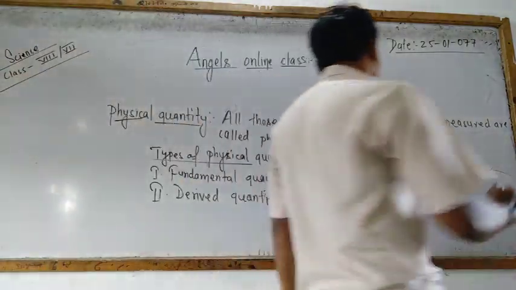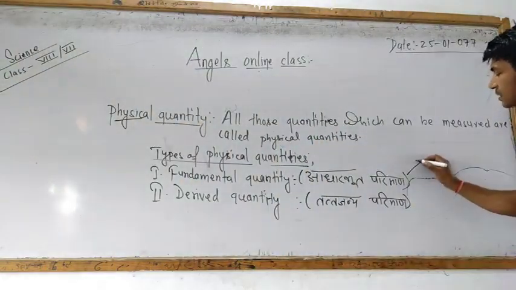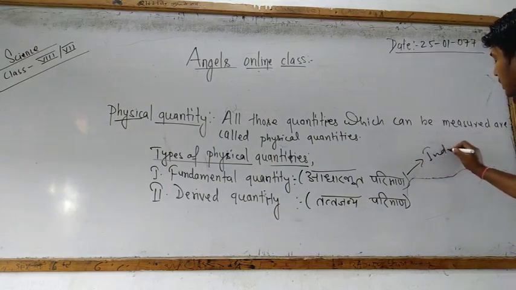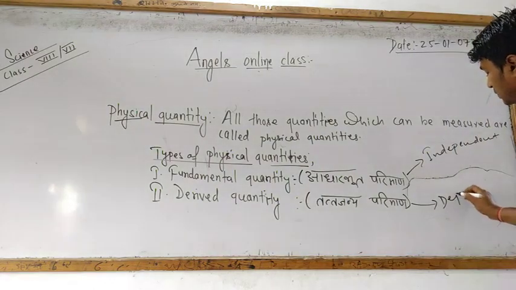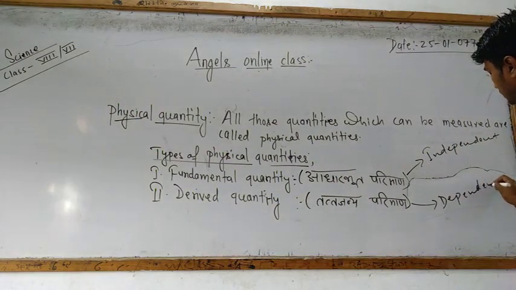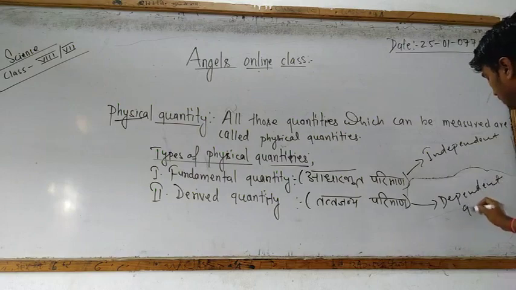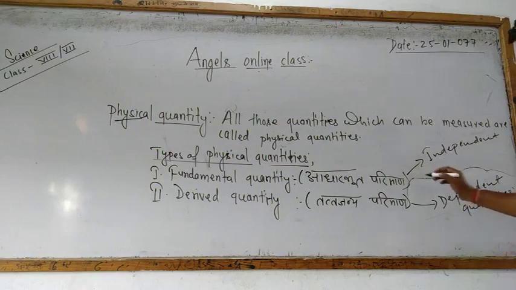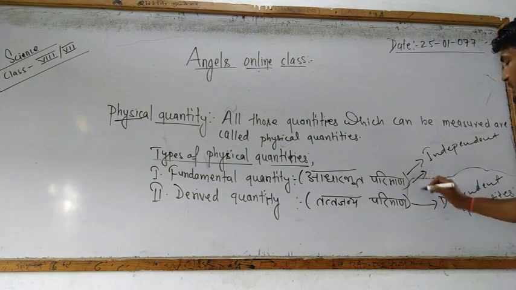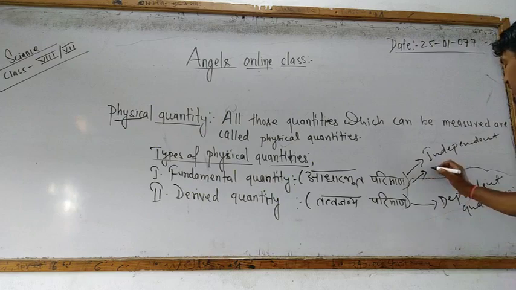The fundamental quantities are independent quantities, and the derived quantities are dependent quantities. For understanding, a fundamental quantity is a single quantity.